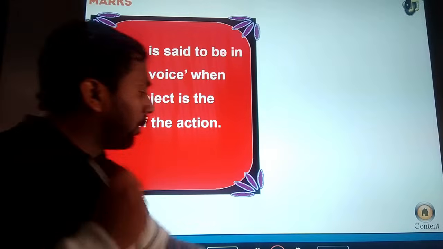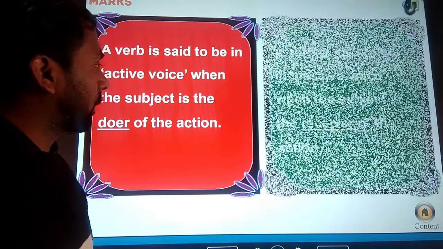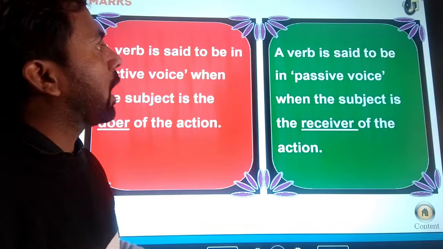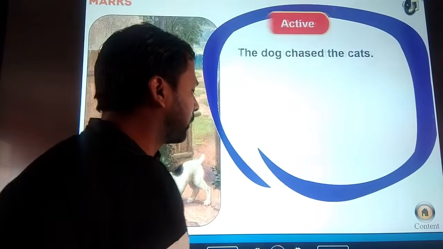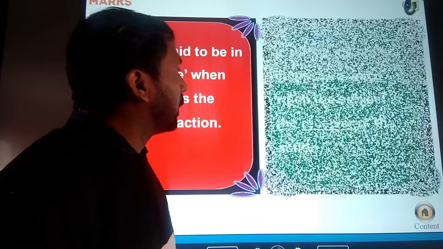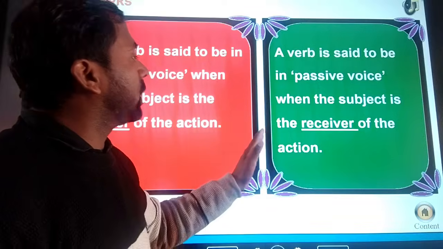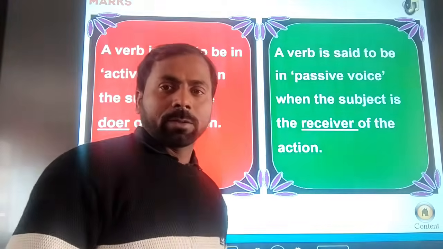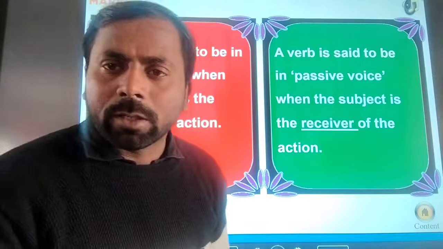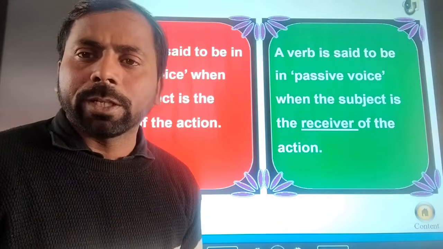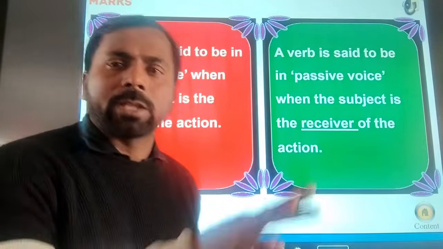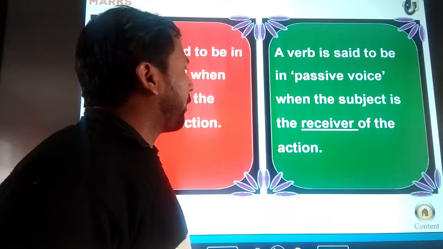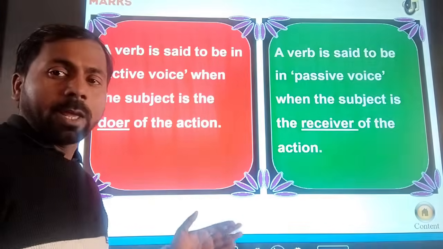Next, what is the meaning of the passive voice? A verb is said to be in the passive voice when the subject is the receiver of the action. It means the subject is not treated like a subject, it is treated like a receiver in a sentence, then it will be the passive voice. So let's start and learn more about this.